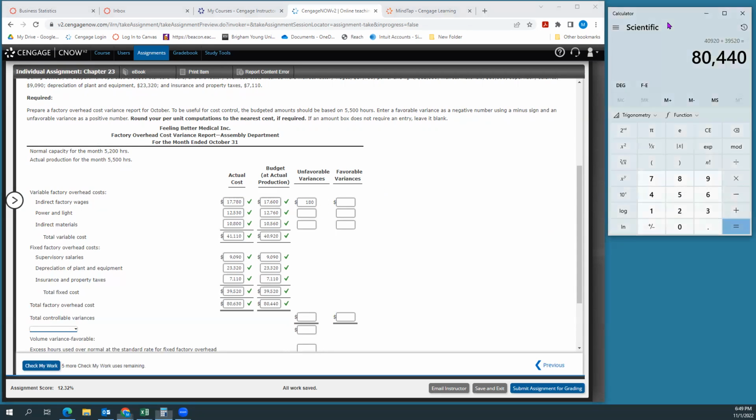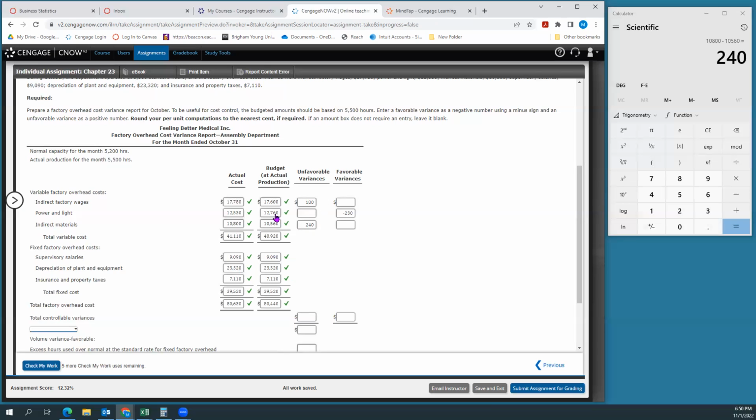My power and light, 12,530 minus 12,760 gives me a $230 favorable variance there. So I spent less on power and light than I had budgeted to. Finally, indirect materials, 10,800 minus 10,560. So that looks like it's going to give me a $240 unfavorable variance, meaning I spent more than what I budgeted.